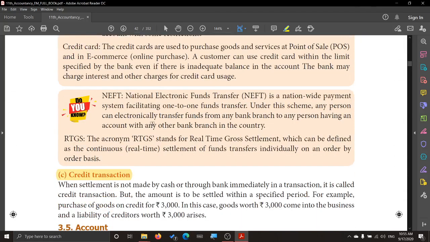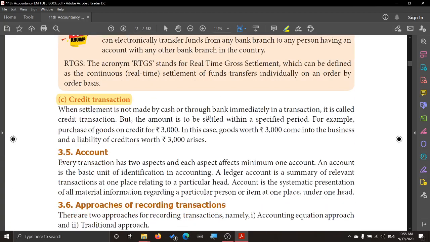Okay, then we go on to see what you mean by credit transaction. What is a credit transaction? Here the settlement is not made by cash or through bank immediately. That is what you call a credit transaction. You will make the payment maybe some time later. For example, purchase of goods on credit for 3,000. So 3,000 worth of goods come into the business and a liability to the creditor worth 3,000 arises. You are not making the payment immediately. Creditors arise. Goods come into the business.